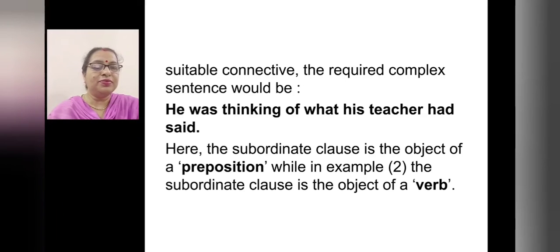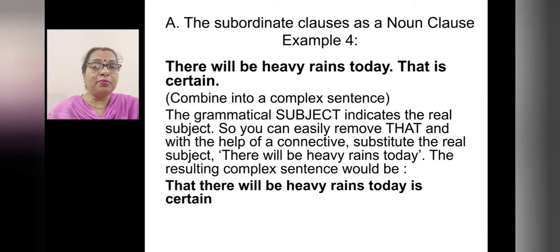Right? Now, example 4. There will be heavy rains today. That is certain. So, what is certain? That there will be heavy rains today is certain. Now, what is done? The grammatical subject indicates the real subject.